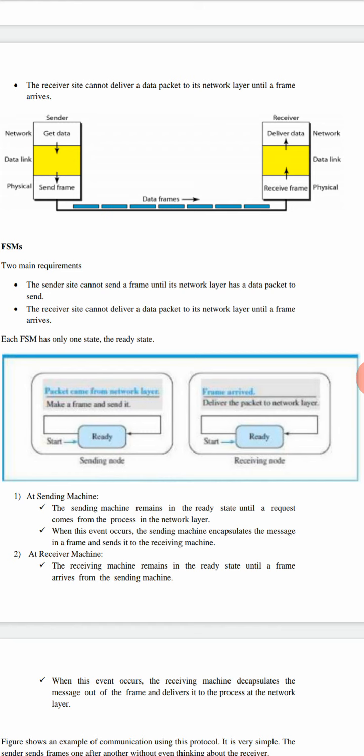So the event is a request from the network layer to the data link layer. That request consists of a packet from the network layer to the data link layer. If the data link layer receives the packet from the network layer, then it will perform its action. The action of the data link layer is making of the frame. Then it will send the frame to the receiver.